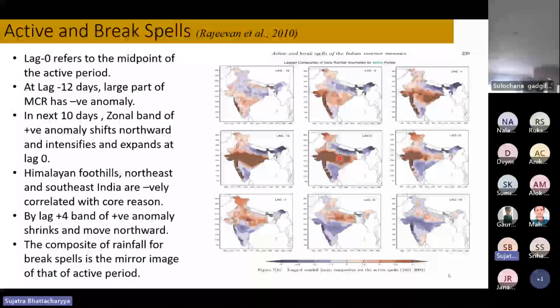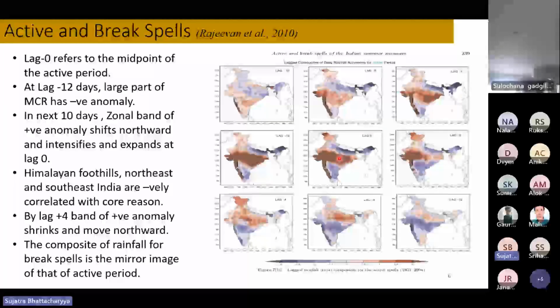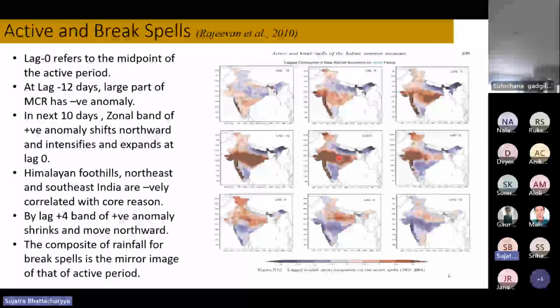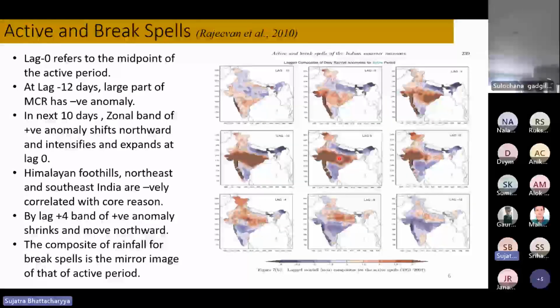The minus 12 and plus 12 are not symmetric. Any comment on that by the paper? Look at minus 12 and plus 12. I would expect, the way it has been defined with the middle of the active period, that it would have been symmetric. No. So basically the time period of northward propagation is not 24 or 30 days. Okay. So it changes.